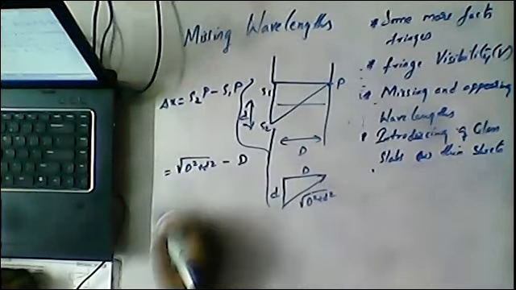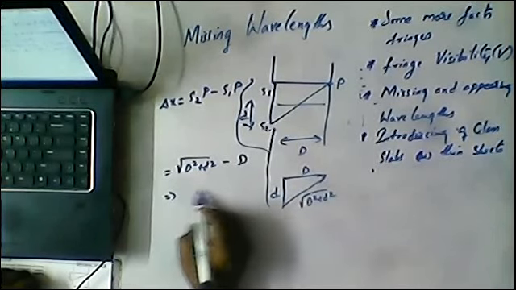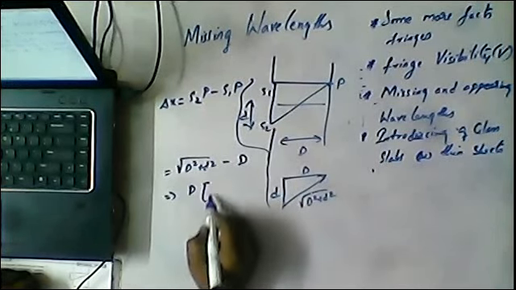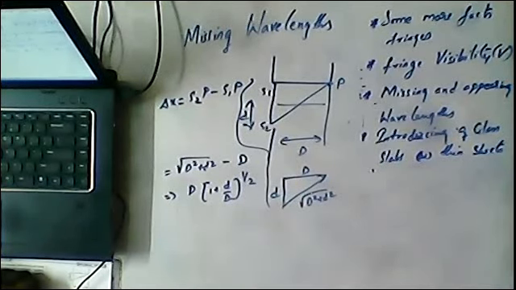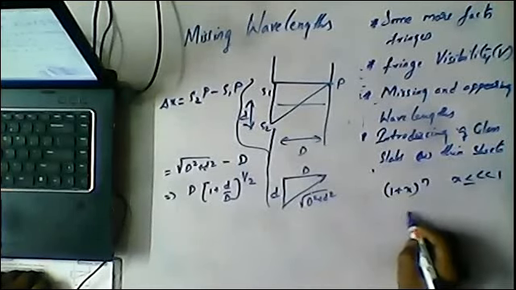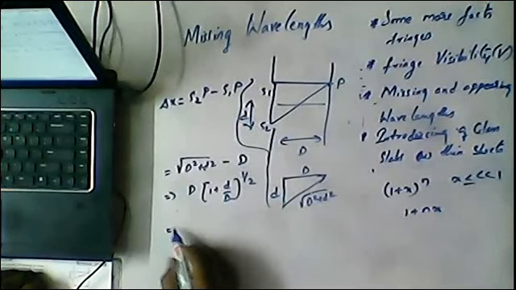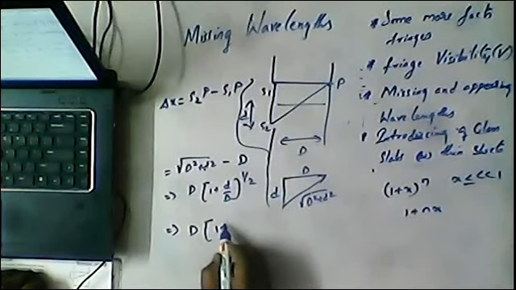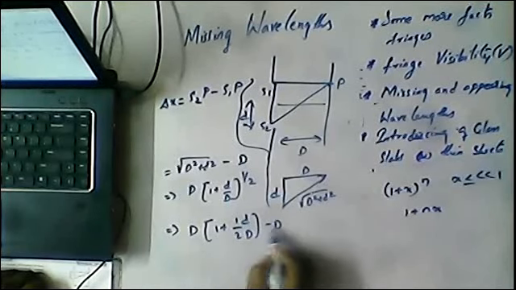I take D outside as common: D times (1 plus d square by D square) whole power 1 by 2, minus D. We know the formula (1 plus x) whole power n is approximately 1 plus nx if x is less than 1. So we can write this as D into (1 plus 1 by 2 times d square by D square) minus D.